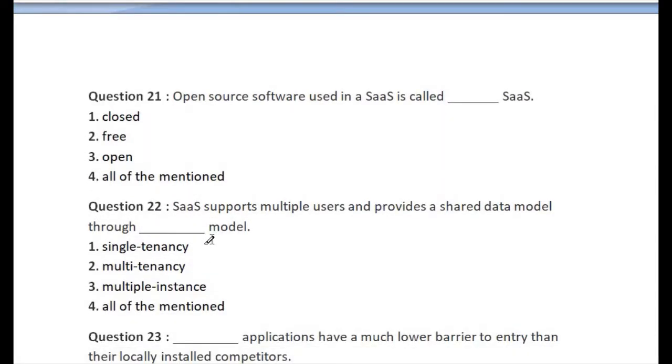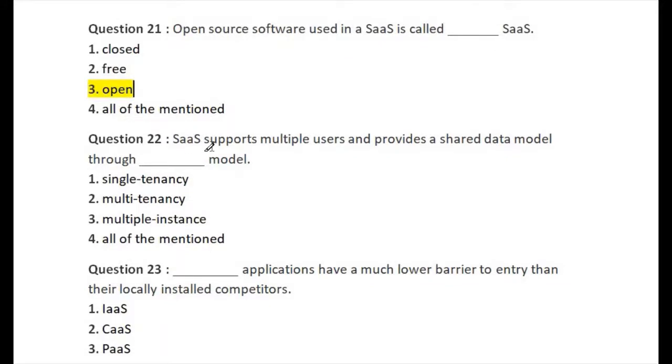Let's go for question number 21. Open source software used in a software as a service is called blank space SaaS. First option is closed, second is free, third one is open, and last one is all of the mentioned. So the right answer of question number 21 is option number 3, open.